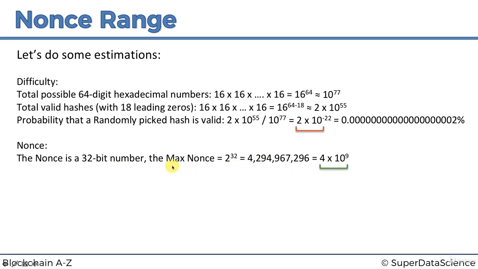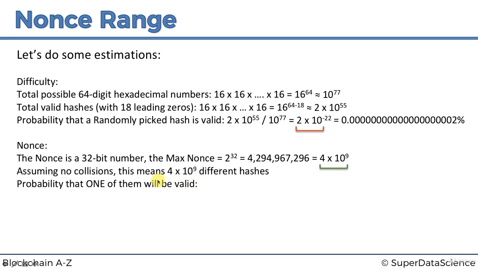So the question we're trying to answer is: is the nonce enough to brute force our puzzle with 100% certainty? Assuming no collisions, meaning that all of these are going to generate unique hashes, this means that if you go through the whole nonce range and try every single number among those 4 billion, you will end up trying 4 times 10 to the power of 9, so 4 billion different hashes.